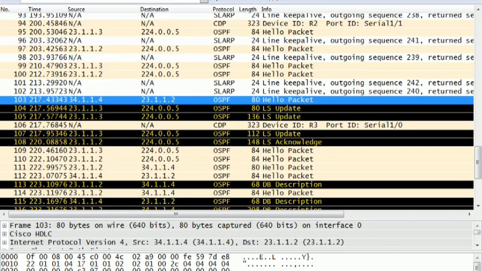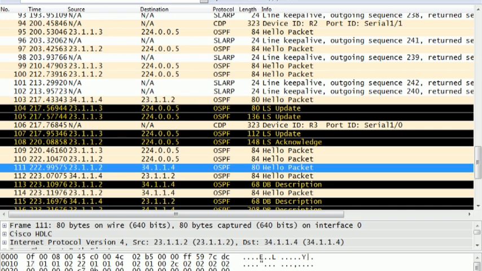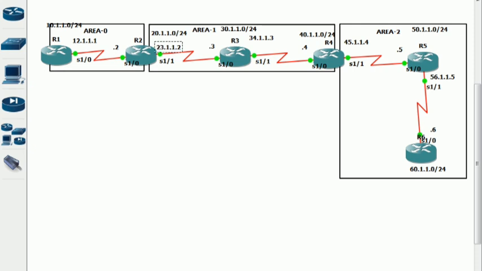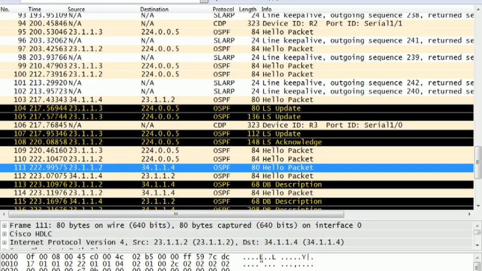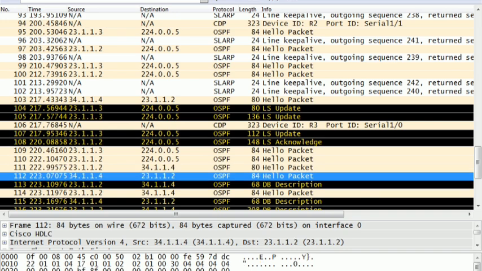Then immediately, see, a hello packet was generated by R2, because 23.1.2 is there. That is why the source is 23.1.2. The next hello has been generated by R4. It is also unicasted.